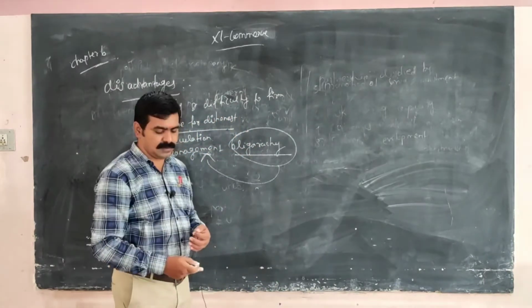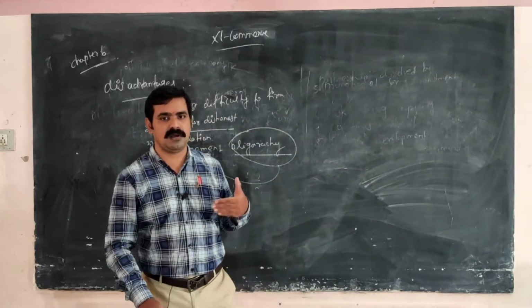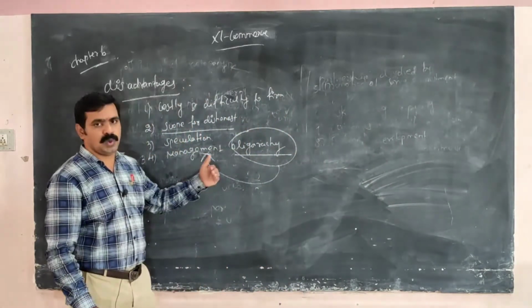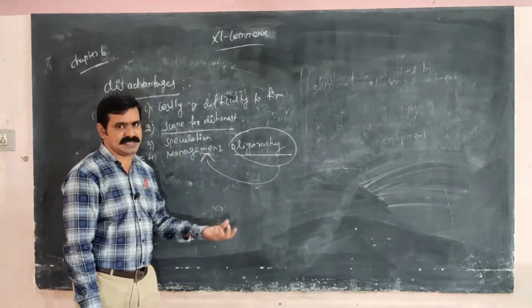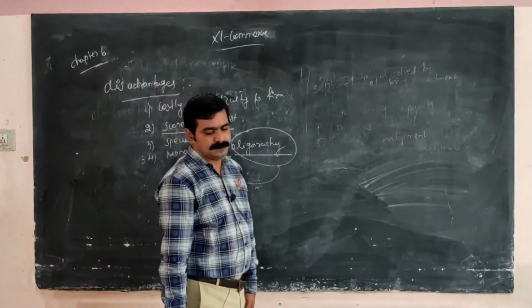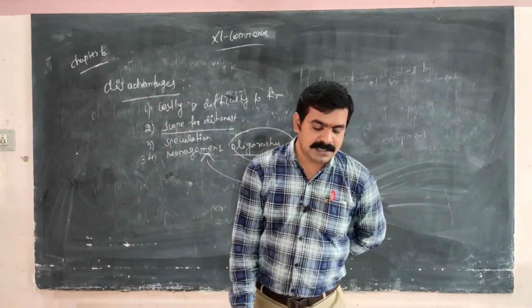For example, in a company, only they control and manage. Nobody else, others cannot be involved in the business. Okay, only rich persons. That is called oligocracy.